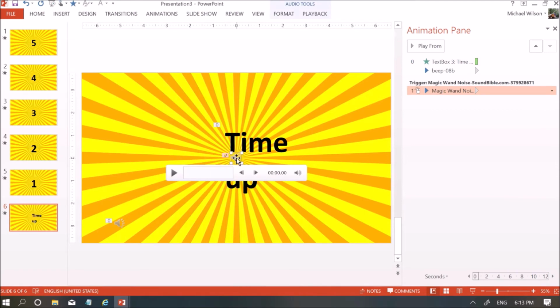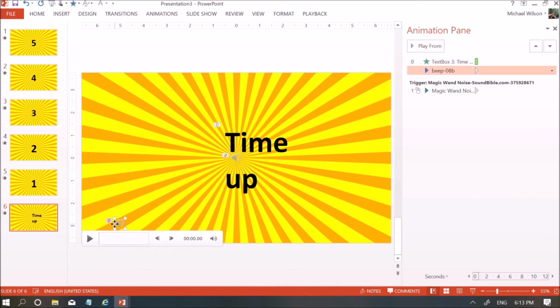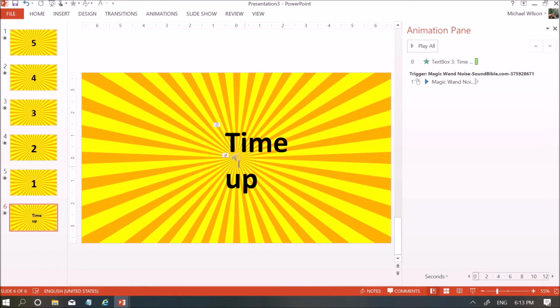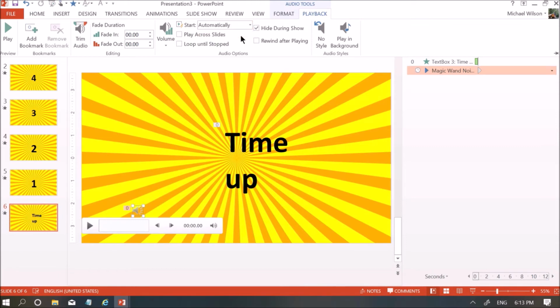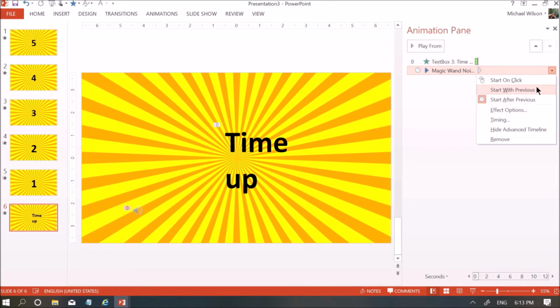I'm inserting this audio and deleting the previous one. Remember, if you want to give any animation to this, we have to select this audio so that the playback option will come, so that we can hide it and play it automatically. Also in the animation pane, keep it start with previous.